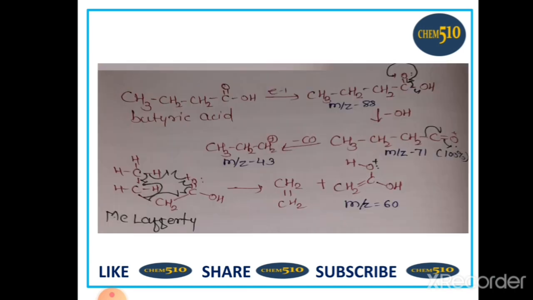Here butyric acid is given. Firstly electron emission takes place, having m/z 88. Then removal of OH takes place, having m/z 71. Here 100% abundance means this is the base peak of butyric acid. Then removal of CO, carbon monoxide, takes place.